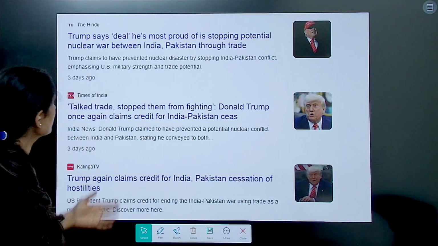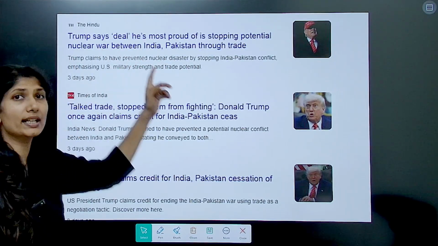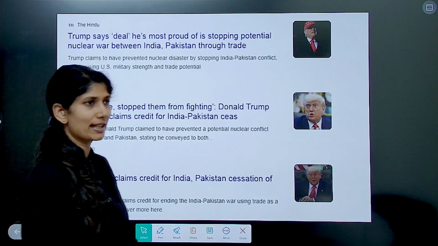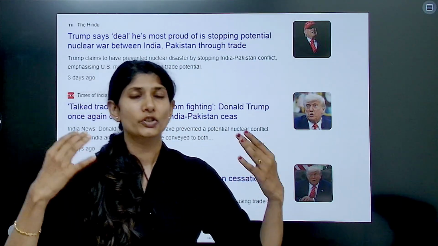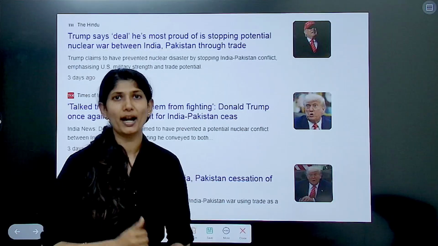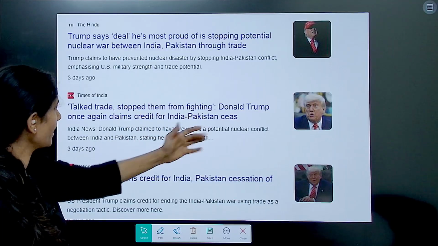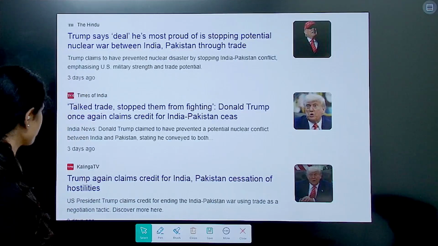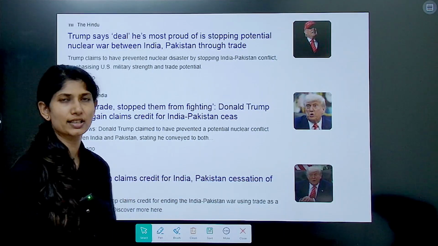Now look at this. Trump says the deal he is most proud of is stopping a potential nuclear war between India and Pakistan through trade. So he has claimed that he stopped the nuclear war because of his trade deal, which he used to lure both India and Pakistan to come to a table. Talked trade, stopped them from fighting. Donald Trump once again claims credit for the India-Pakistan ceasefire.